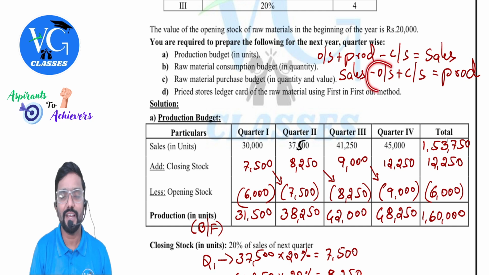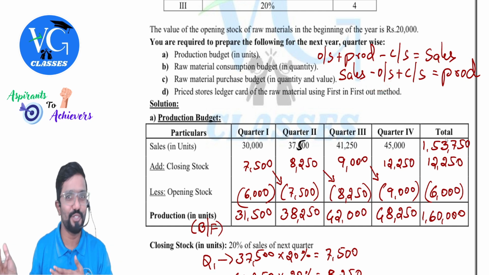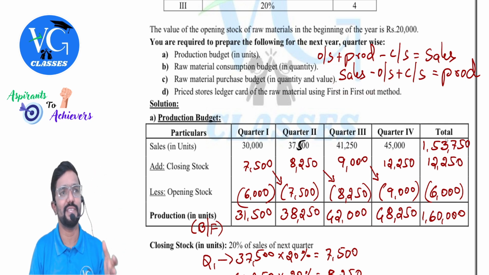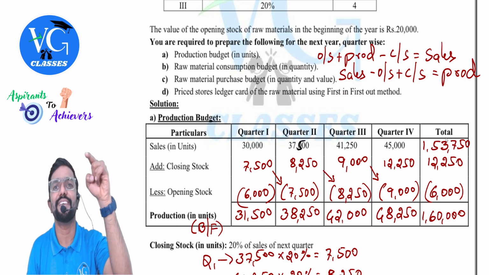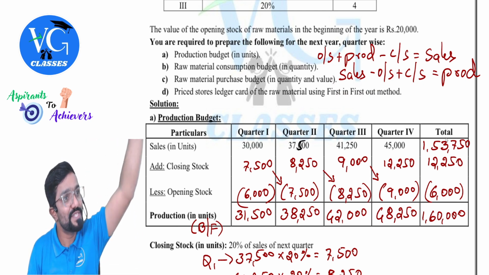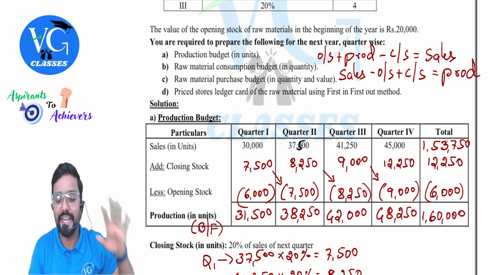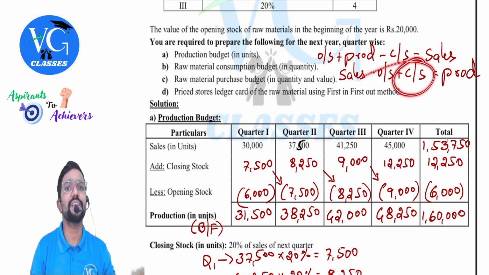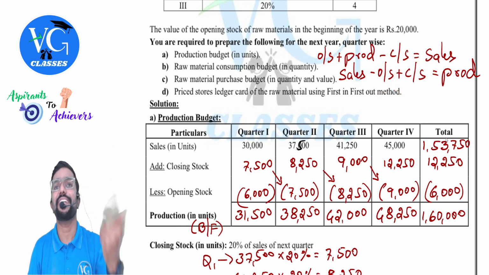Correct. Opening stock is something which is already produced, sir. Should you produce again? No. So deduct it. And sir, why are you deducting it from sales? Very simple logic. Sir, as soon as I start this year, first I will sell what? Opening stock, which is already produced in the last period. Correct? But did I produce it in the current period? No, deduct it. Whereas closing stock is produced in the current period, but not yet sold.